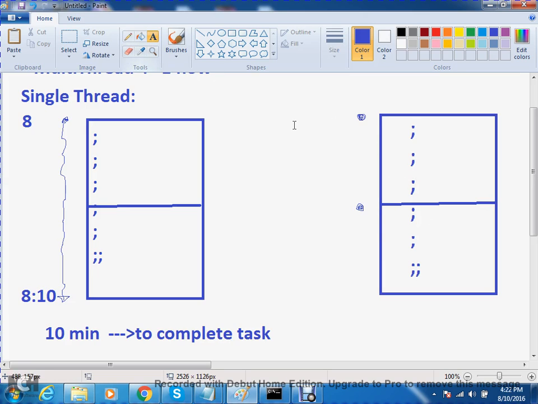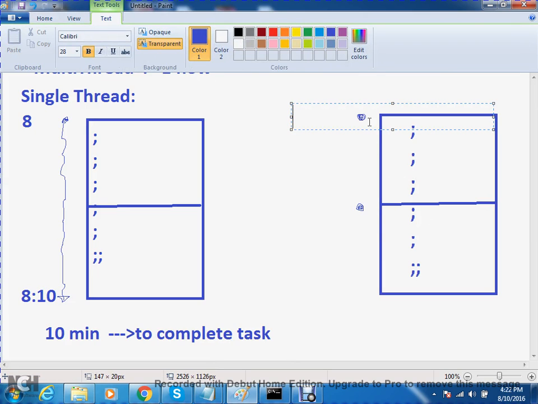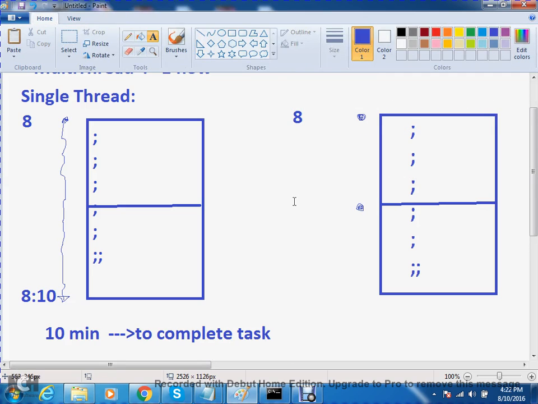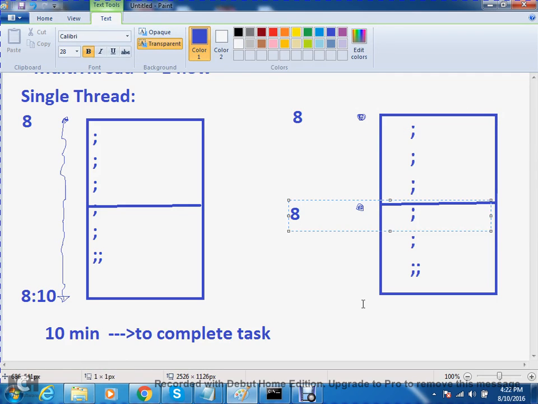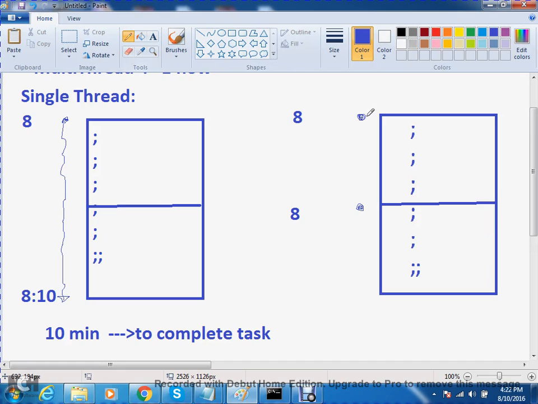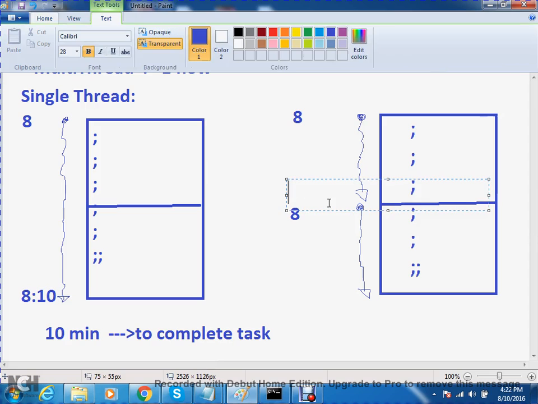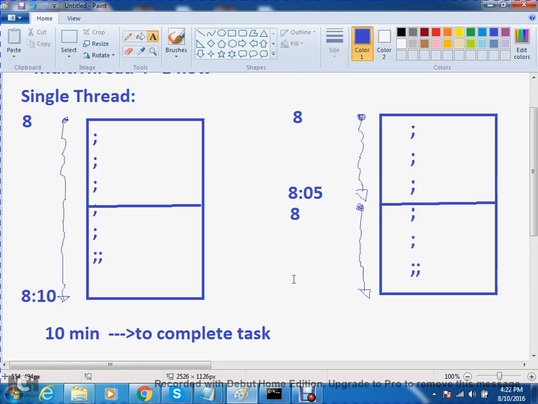Now I am going to start both flows at 8 o'clock, and both will finish the task at 8:05.